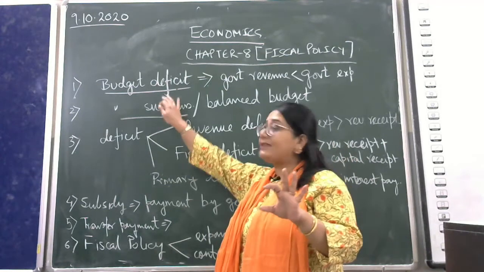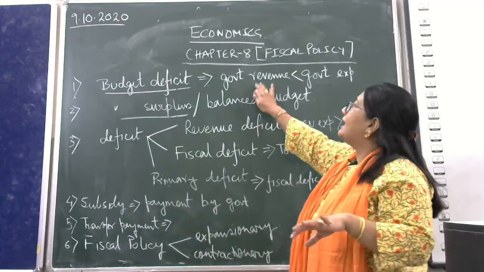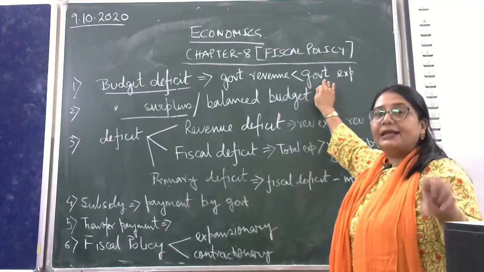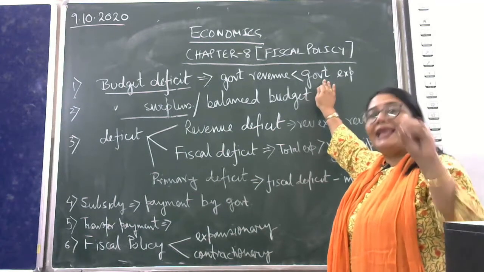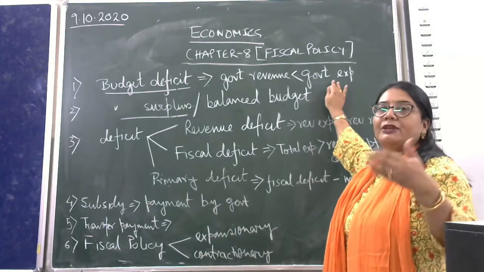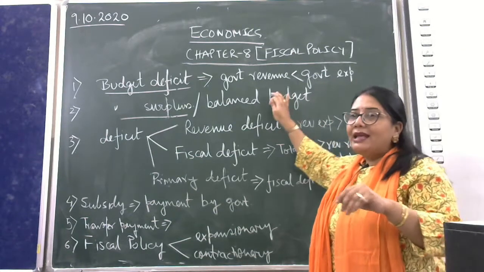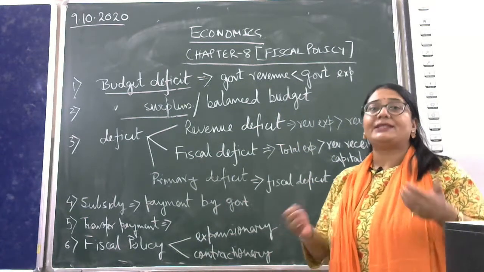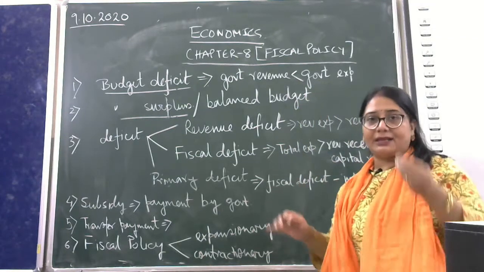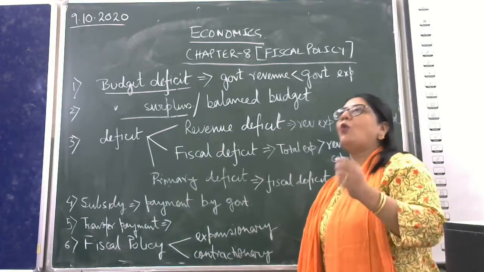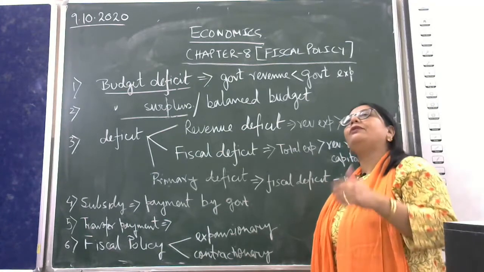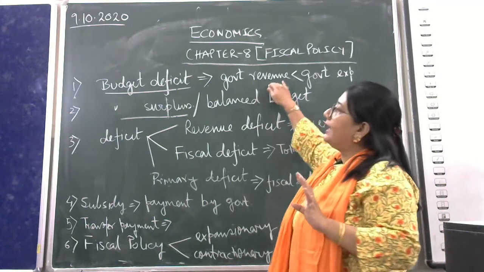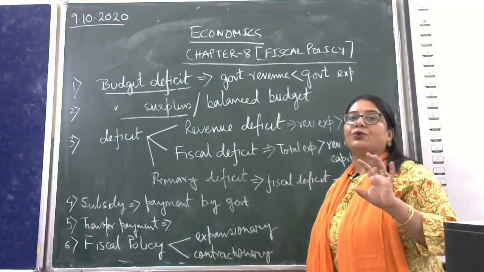So the government generally issues a deficit budget. It shows that the revenue of the government is less than government expenditure, that is, the money collected through tax and other sources is less than the money the government spends for different activities. And why is it done? If I can show this, then obviously on that basis the government can justify that this is why we need extra money, and this is why in the new budget we are going to impose new taxes or raise the tax level, etc. That is why the budget deficit concept is so important.